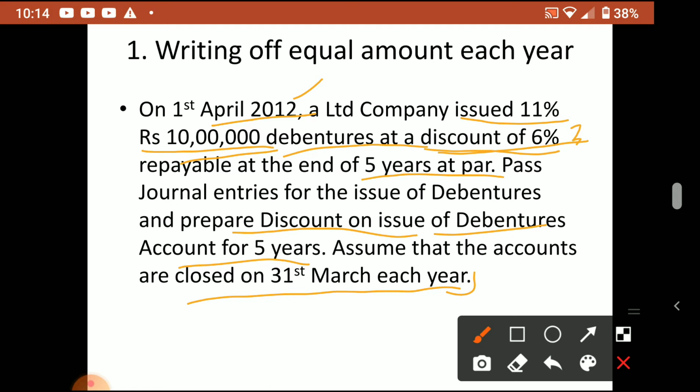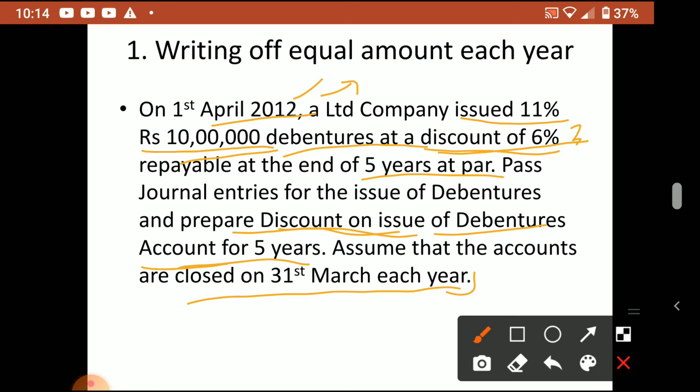Here they didn't ask for the journal entry for issue of debentures. If they ask, you can write it. Only one installment is there. The nominal value is also not given, so we can assume it is par. Here they didn't ask about journal entries, only the discount on issue of debentures account we have to prepare. So how to write off these expenses? Just through an account we have to show.